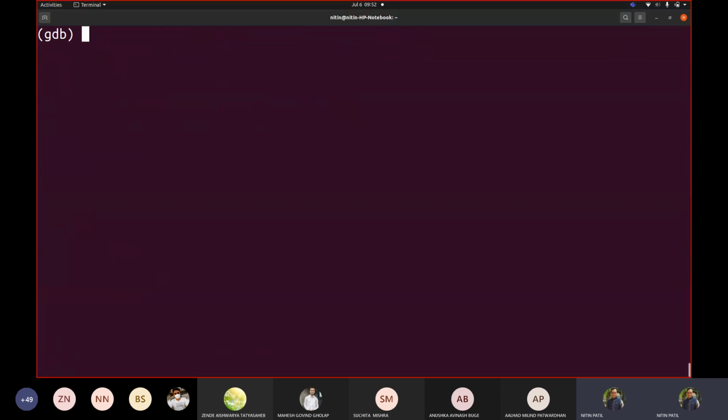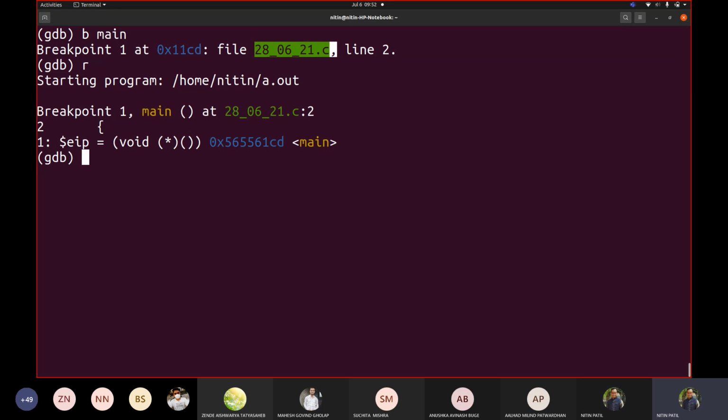So let me say run. Have we set the breakpoint? No. Let us set the breakpoint. Breakpoint main, the position from where the code would be starting. So this is the address. OK, from your file. This contains a main code. That's why it is shown. So let us say run. OK, now it tells me that I am executing this main function.